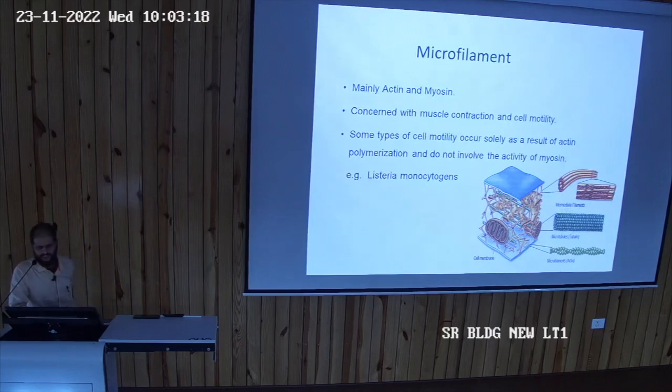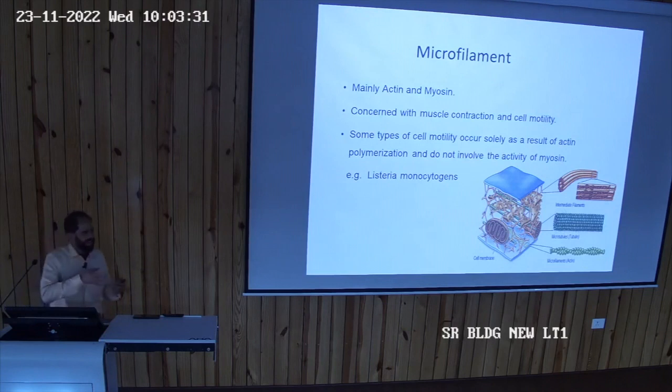Some types of cell motility occurs solely as a result of actin polymerization. At times what happens that there is a bacteria called Listeria monocytogenes. It causes food poisoning sometimes. Okay, what it does, it gets into the cell, it polymerizes the actin. Actin and myosin दोनों है. At times कभी कभार सिर्फ actin का polymerization से क्या करते हैं, it rapidly अंदर चला जाता है ना, and it destroys the cell. So some type of cell motility occurs solely as a result of actin polymerization.